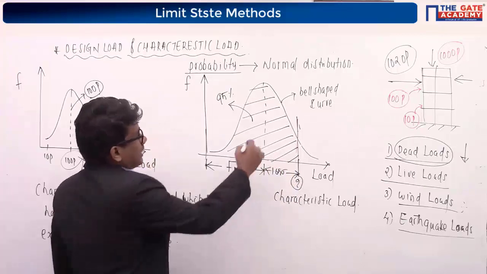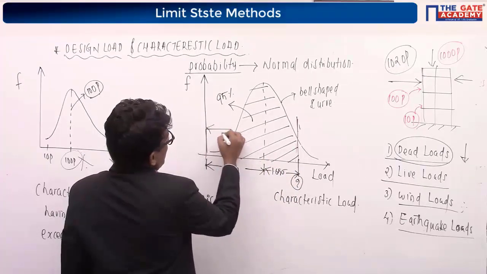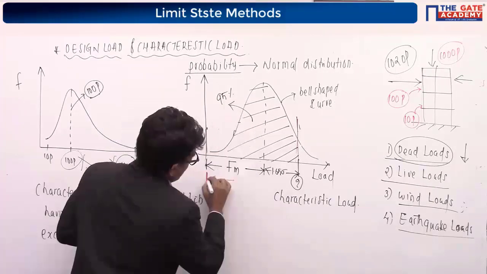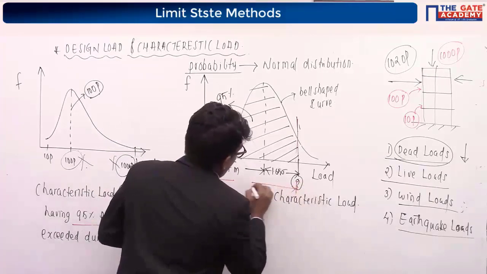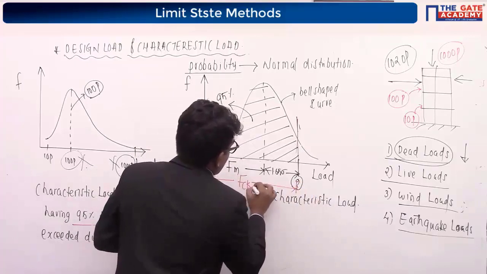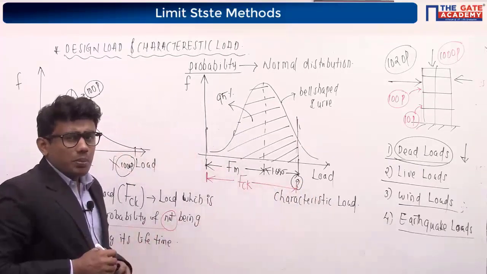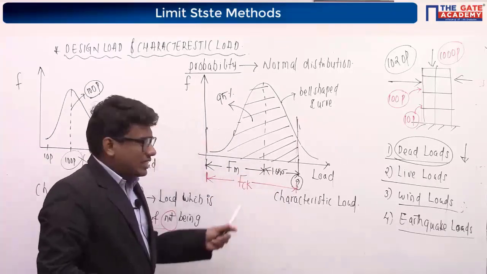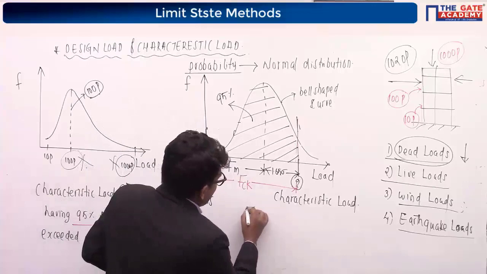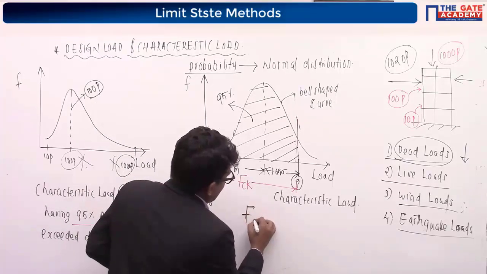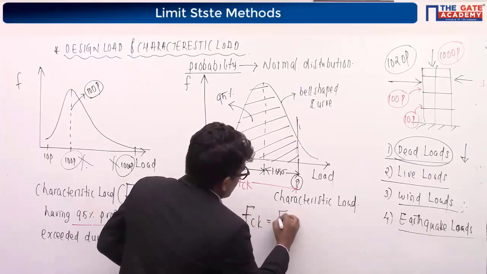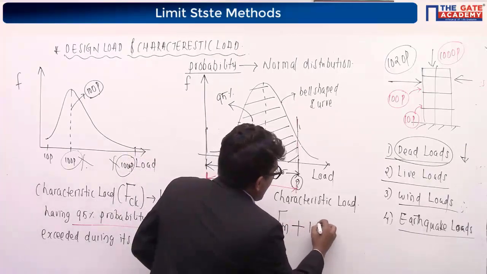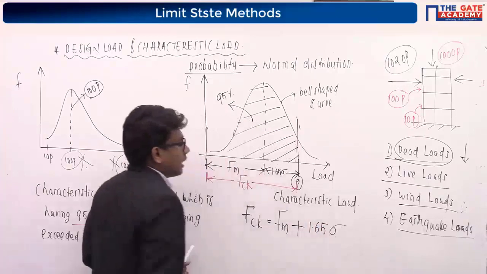So we are interested, what is FCK? FCK is from here to this point, that is characteristic load. Can you make a relationship between this FCK, FM and 1.65 sigma? If you see this figure, you can easily observe the characteristic load, that is FCK, is equal to FM, the mean load, plus 1.65 sigma.